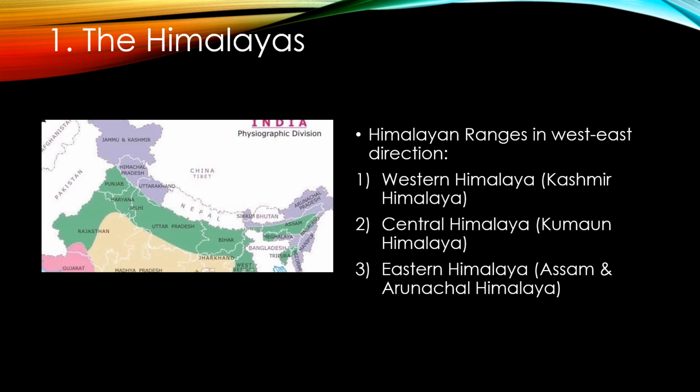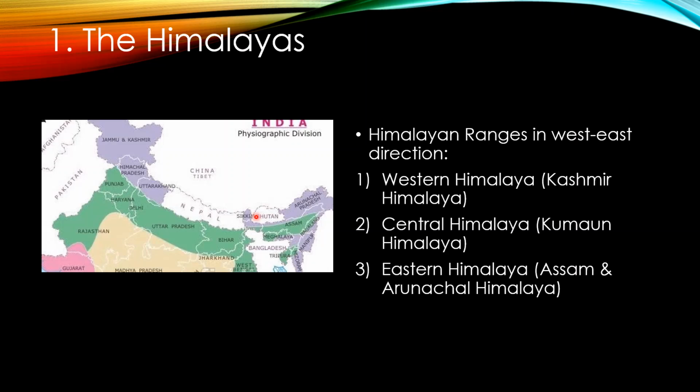Now see in this map, the mountain ranges are also divided into Western Himalayas. See in the map, the Western Himalaya, that is the Kashmir Himalaya. Then Central Himalaya, that is in Sikkim. It is also called Kumaon Himalaya.